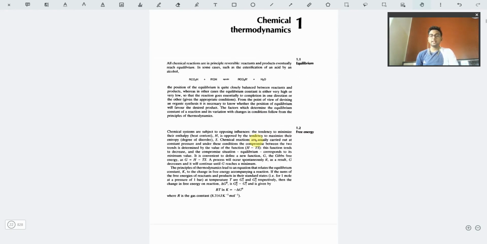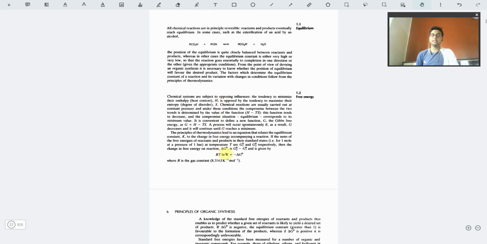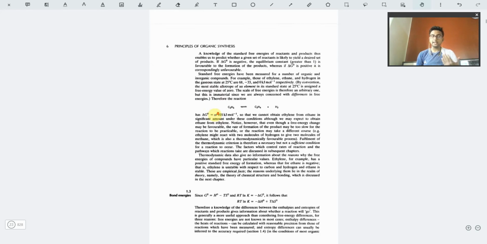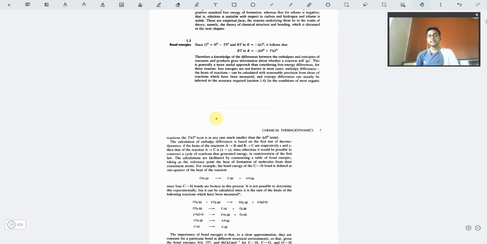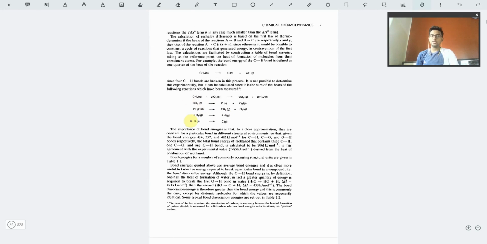So part one was chemical thermodynamics. As I already told you about the two equations, that is the delta G equations, how the reactions occur, what the delta G values, delta S values, and delta H values are, and how Hess's law is used in the equation. All these things are given in a good manner, all the bond energies, but if you just follow this book, you won't be getting so much information. Exclusive disclaimer for this chapter: as with the chapter that I mentioned already, you will be getting enough information to study from this book only. You won't be requiring any other book, but this is not that chapter.